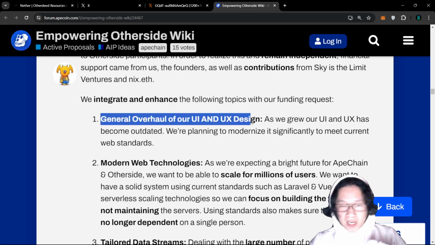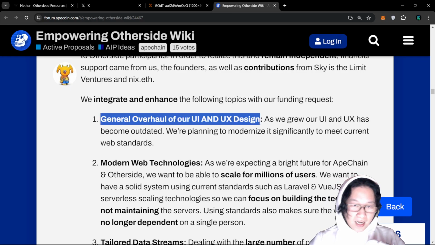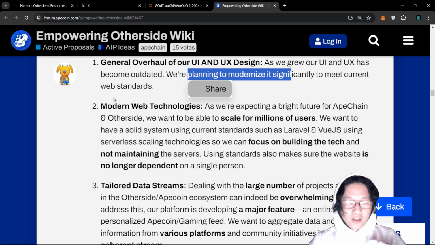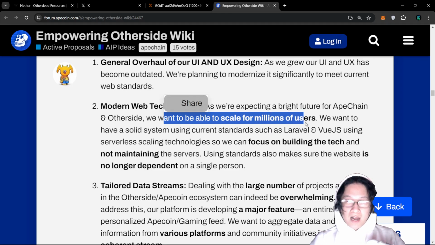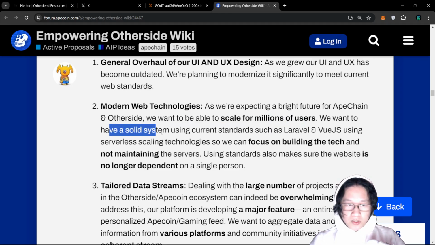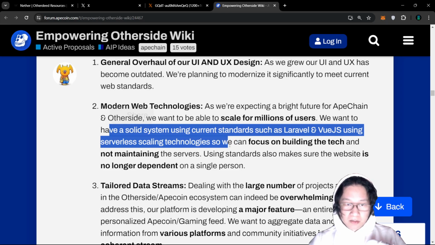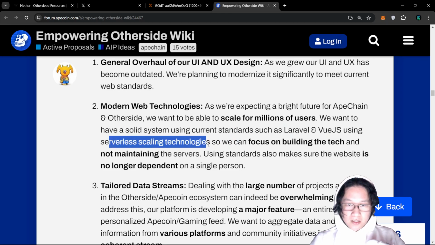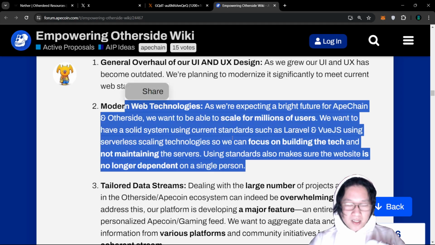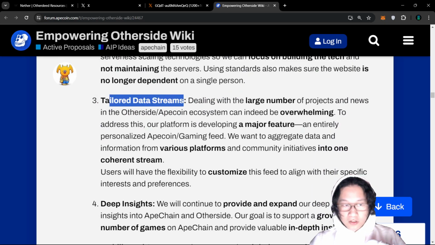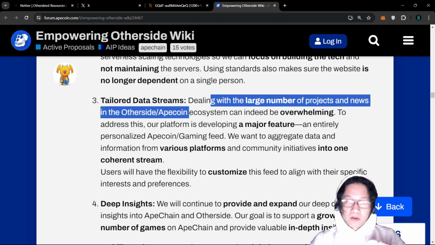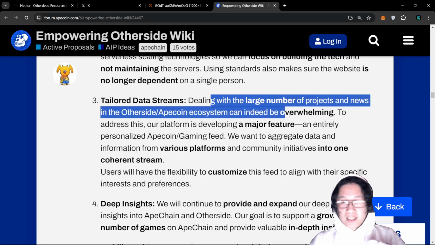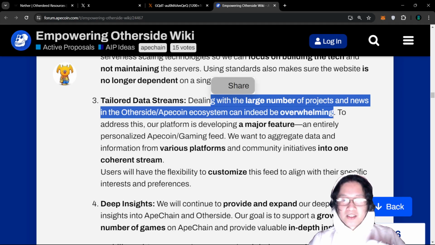Basically, we went over the UI and UX design, so they plan to modernize it. They also go over modern web tech, so they want to scale, of course, with more high-profile launches. It's going to be important to make sure that they have a solid system and serverless scaling technology. So essentially upgrading the website for resilience, and additionally tailored data streams. So this is what's going to impact us, right? Dealing with the large number of projects and news in the Otherside Apecoin ecosystem can indeed be overwhelming. That is for sure.